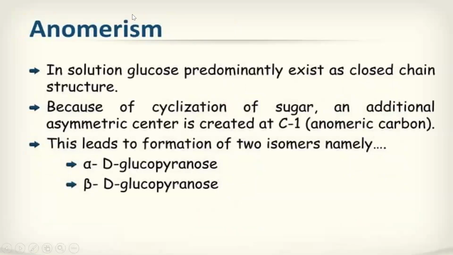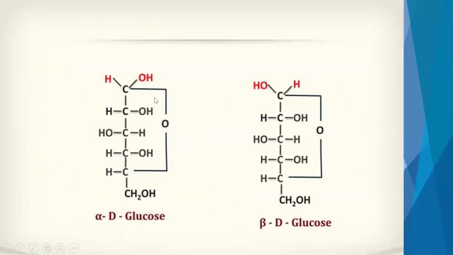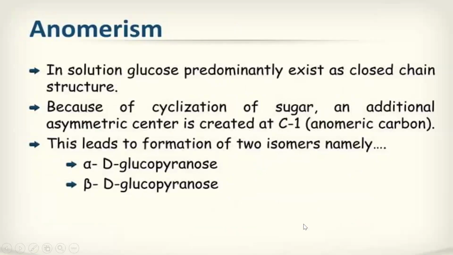Next, coming to anomerism. In a solution, glucose exists in the closed state, and here you can see it is further divided as alpha D glucose and beta D glucose because of cyclization. An additional asymmetric center is created. This is known as the anomeric carbon, which leads to the formation of two isomers, namely alpha D glucopyranose and beta D glucopyranose.